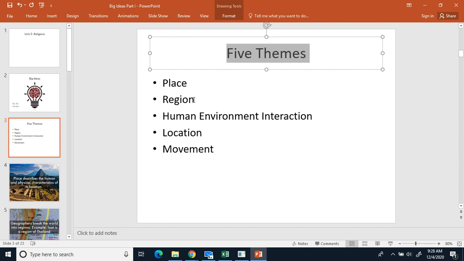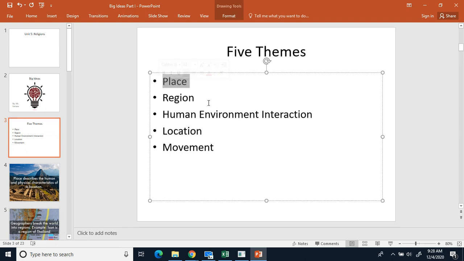If you would, after you've got bullet 5 themes, go ahead and make a 1, write down place, 2, region, 3, human environment interaction, 4, location, and 5, movement. So we are going to review our 5 themes of geography, which are place, region, human environment interaction, location, and movement.